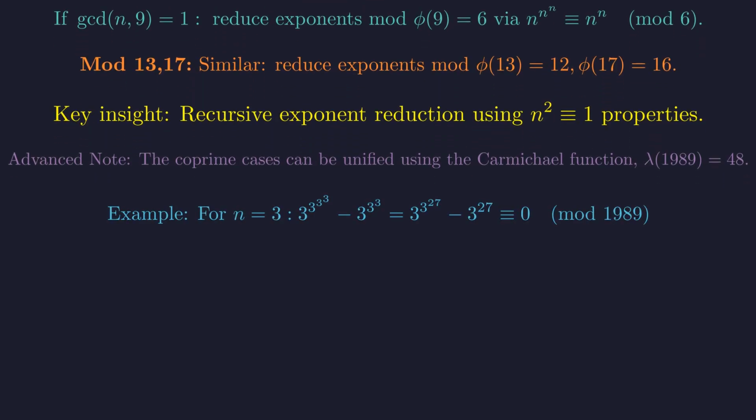As a concrete example, for n equals 3, the divisibility by 9 is handled by our first case, since 3 is a multiple of 3. The divisibility by 13 and 17 is handled by our second case, using exponent reduction. This confirms the logic holds for all parts of the proof.